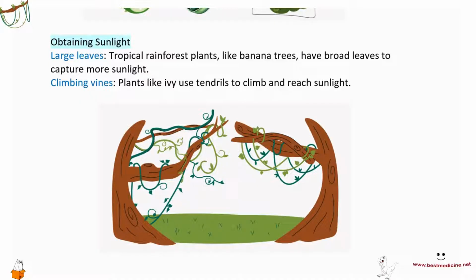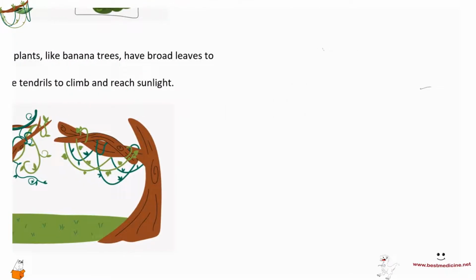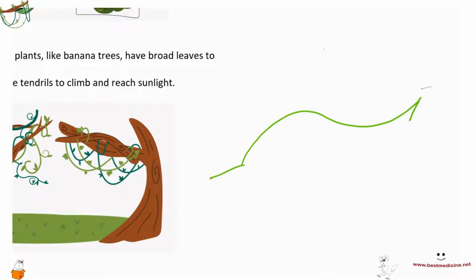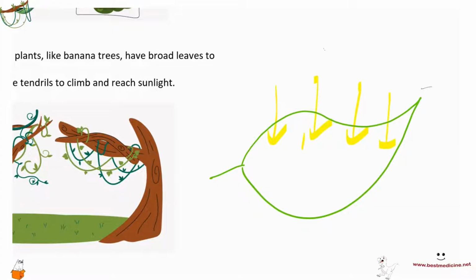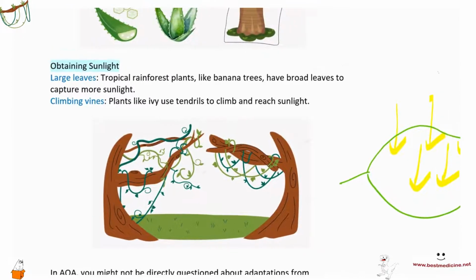Now, for obtaining sunlight, you could have plants that have a wide area of leaves, right? You could have large leaves. And of course, if you have a larger leaf, then there's a greater chance of, so here's a very large leaf, and then obviously, because it's got a greater surface area, there's a greater chance of it absorbing sunlight. You could also have climbing vines.